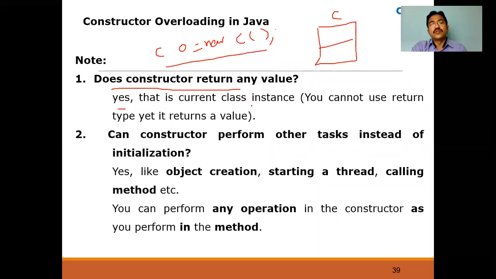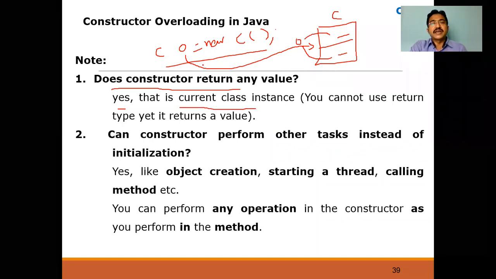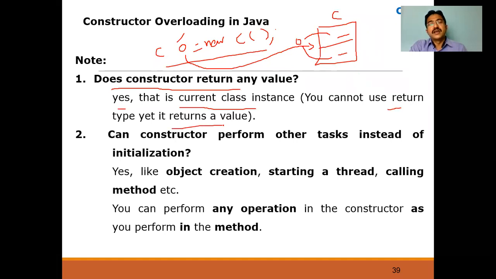What is an instance normally? What is an object? An instance of a class. Instance means a reference to that object. Now this o is pointing to that object, so any data member or method you want to access, you use o.dataMember or o.methodName. So, does the constructor return any value? Yes, it returns the current class instance. What is the current class instance in this line? That is o, the object reference. You can't use a return keyword or return type here. It returns a value, and what it returns is the current class instance.